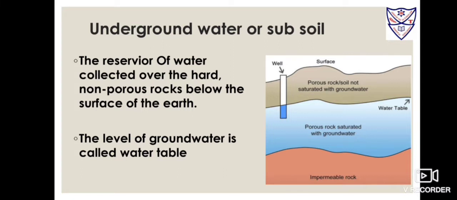Groundwater is pumped out by digging wells deep enough to reach the water table. At some places, water comes out from the ground in the form of springs due to high pressure inside. It is called spring water. Water of springs and wells is filtered through different layers of soil, so there are no suspended impurities in it. Hand pumps or tube wells are also used to pump out groundwater. This groundwater is used for household, agricultural and industrial purposes.